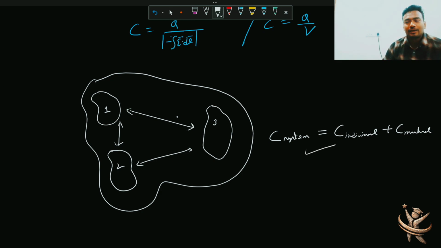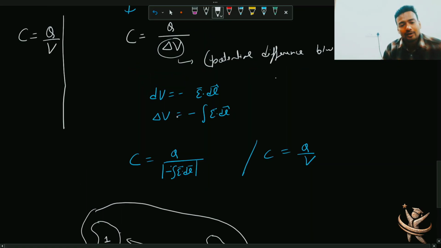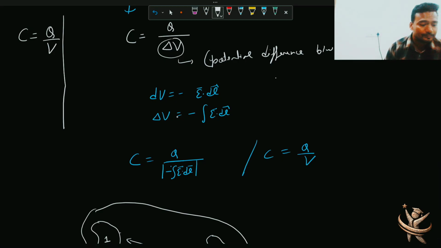या C of the system का मतलब क्या है कि मैं सिस्टम को कितना चार्ज दूं कि इस पूरे सिस्टम का पोटेंशियल 1 वोल्ट हो, बट पूरे सिस्टम का पोटेंशियल इज अ डिफरेंट थिंग. दो बॉडीज में भी इट इज इजी टू इमेजिन, इट्स लाइक यू आर फाइंडिंग द पोटेंशियल डिफरेंस बिटवीन द सरफेस, बट थ्री बॉडीज और मोर देन थ्री बॉडीज के लिए you have to think differently. It will be like a mutual potential difference, like mutually you're going from 1 to 2, 2 to 3, and 3 to 1, like that. So that's a little bit difficult. Even I don't have much clarity about this topic. But just as a thought, a question, I'm discussing it. So we'll stick strictly to either single body or this combination of two conductors.